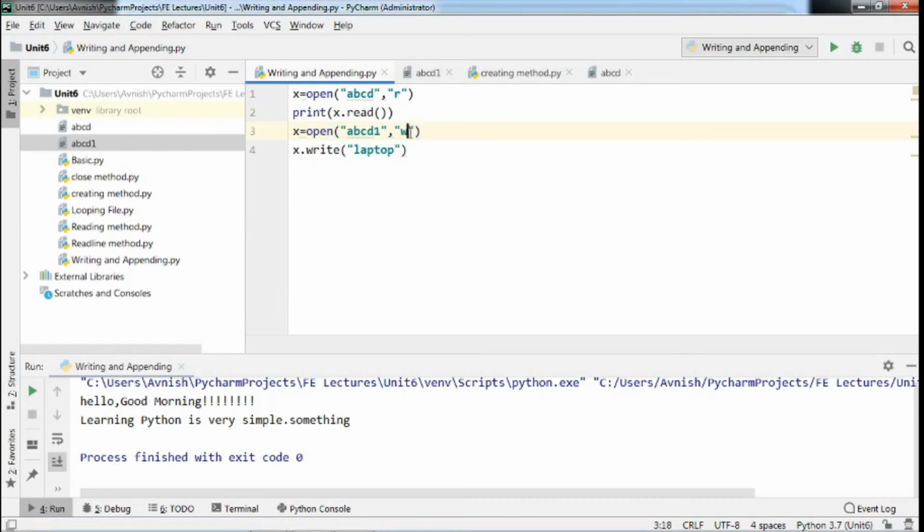Now another feature of this write mode is that, in the same way as append mode, W mode also creates a new file if that file doesn't exist in your home directory. Suppose here ABCD2, this file is not there in our PyCharm home directory. What happens? If you try to execute this code, I will make these 2 lines a comment so that that part will not execute again and again.